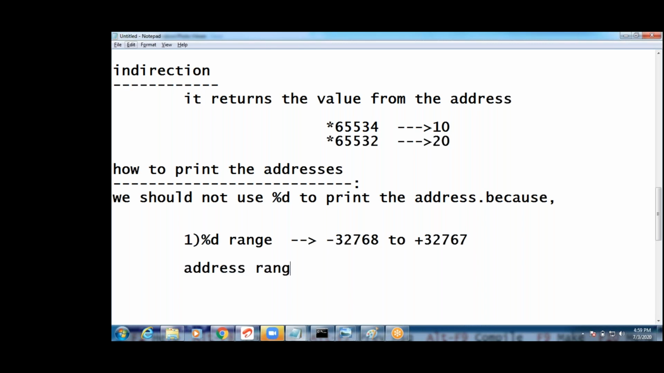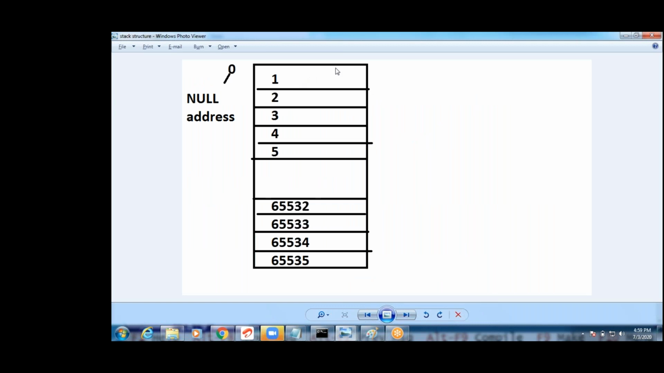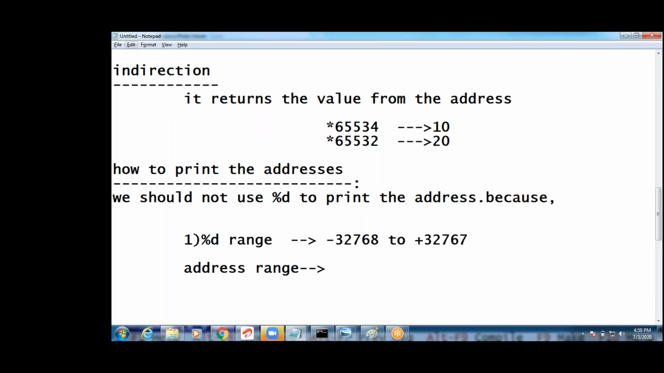Good. Tell me, guys, Pawan asked, what is the address range? Where that address will be stored, that data will be stored in these address locations only. The address range is from 0 to 65,535. This is the address range.